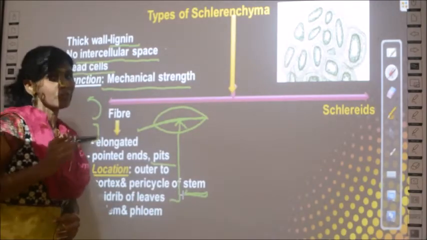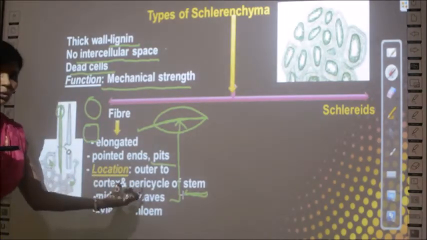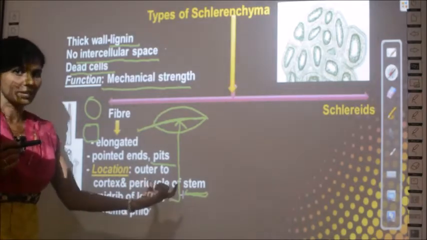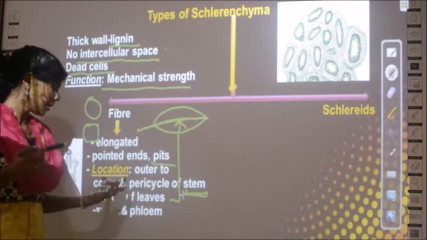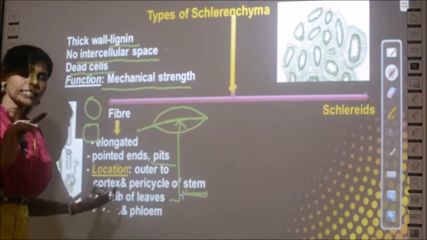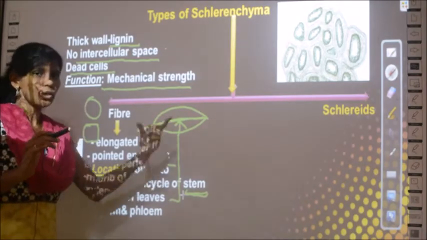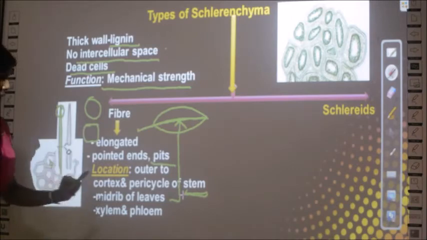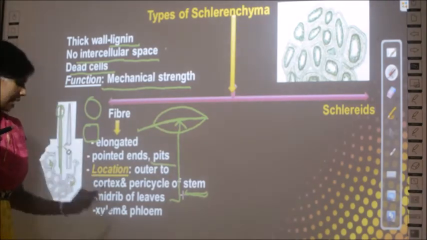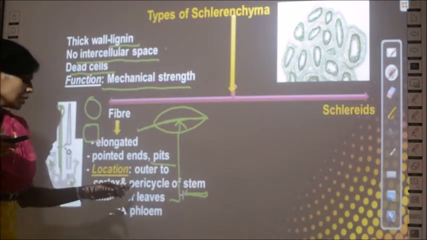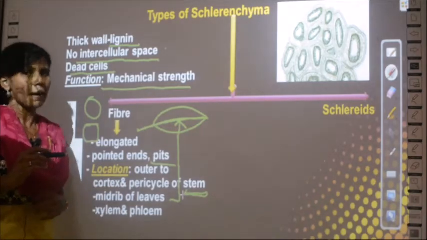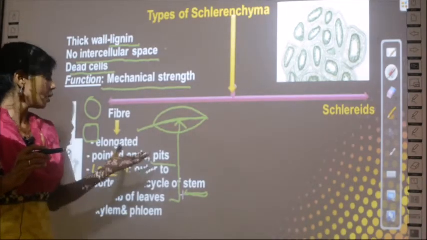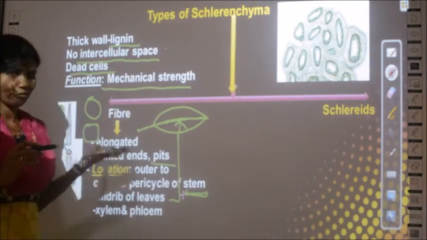In the stem, in these two regions, you will learn in detail about the structure of the stem in your later classes, but just remember, in the cortex and pericycle of the stem you can find fiber. Such a structure you can find in the midrib of the leaf, in xylem and phloem, and also in the cortex and pericycle. So this is all about the structure of the fiber.